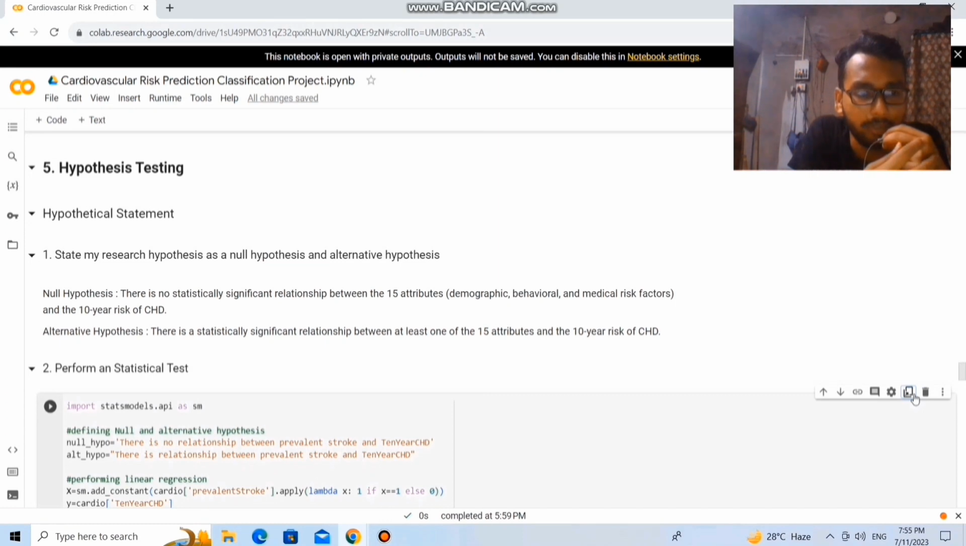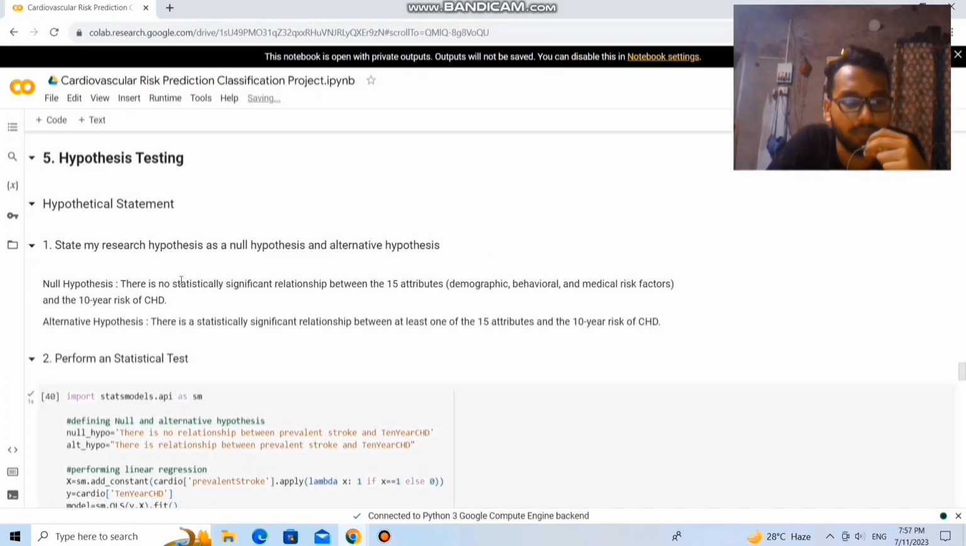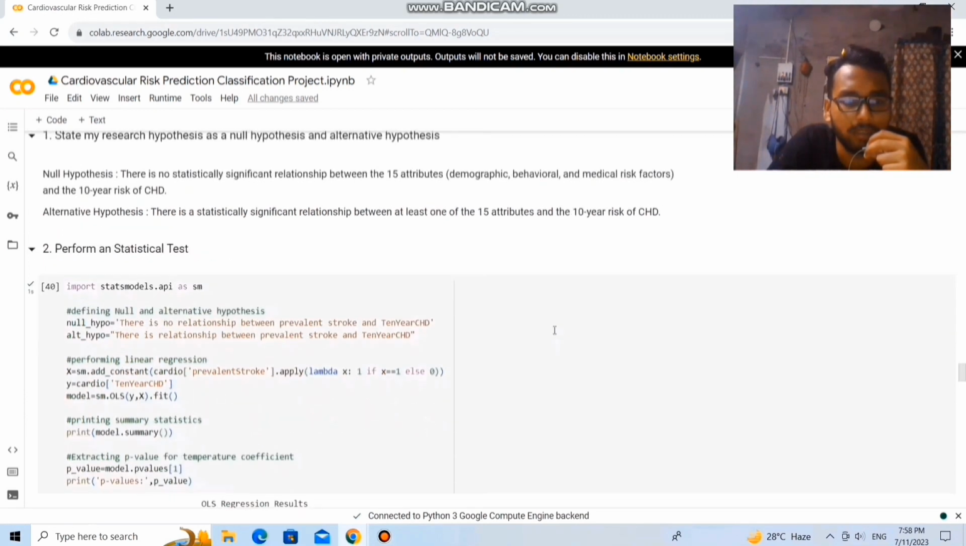So next is the hypothesis testing. Here is the first hypothetical statement. The null hypothesis is that there is no statistically significant relationship between the 15 attributes and the 10-year risk of CHD, while the alternative hypothesis says that there is a statistically significant relationship between at least one of the 15 attributes and the 10-year risk of coronary heart disease.